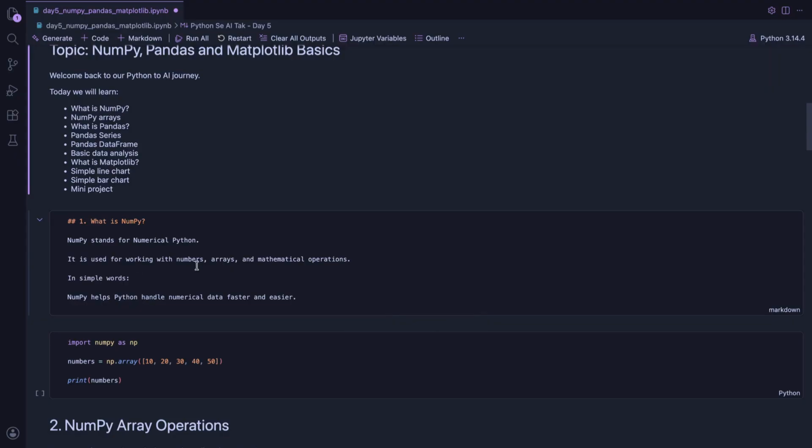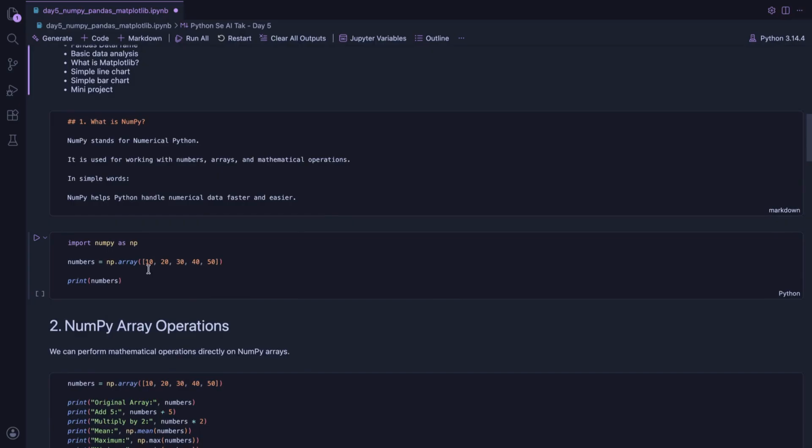First let's understand NumPy. NumPy means numerical Python. It is mainly used when we work with numbers. In normal Python we use list, right? But in data science and AI we often use arrays. So NumPy arrays are faster and more powerful than normal Python list. So NumPy is like Python's smart calculator for data.